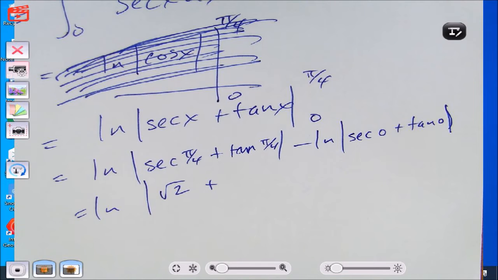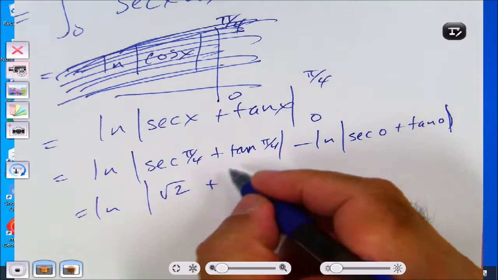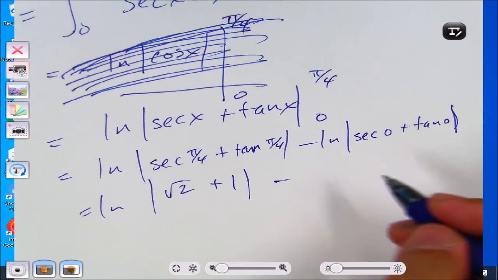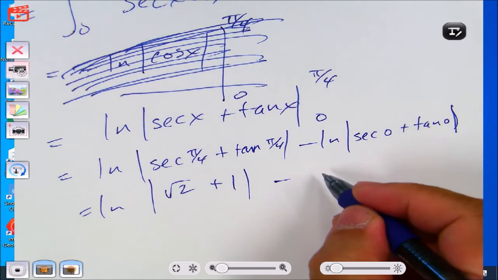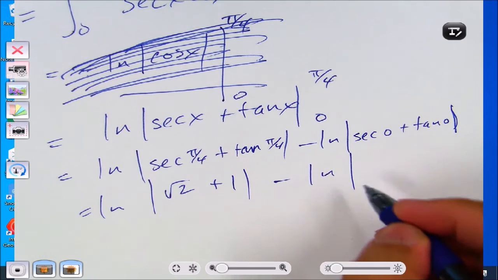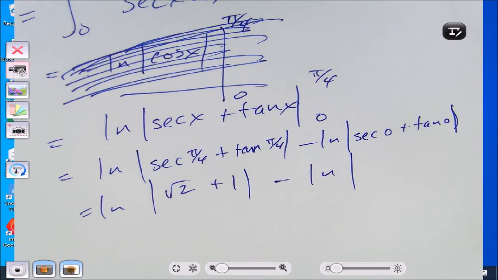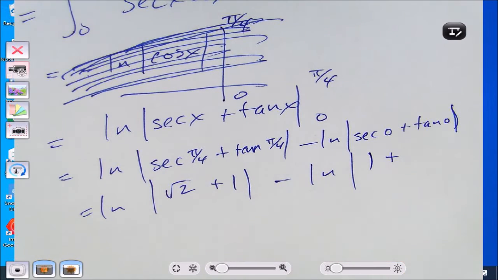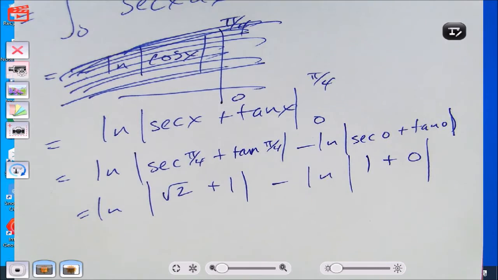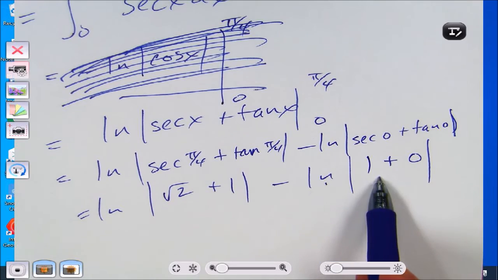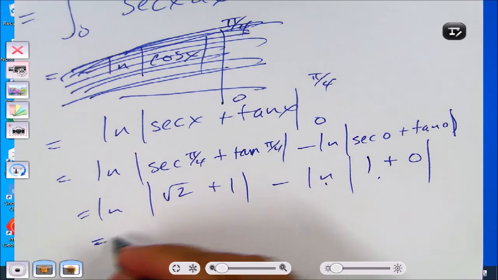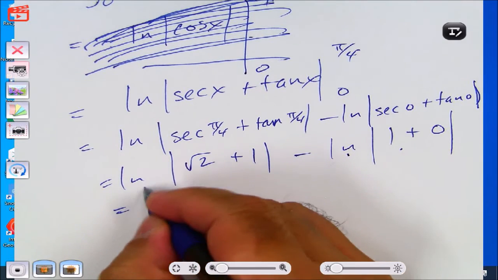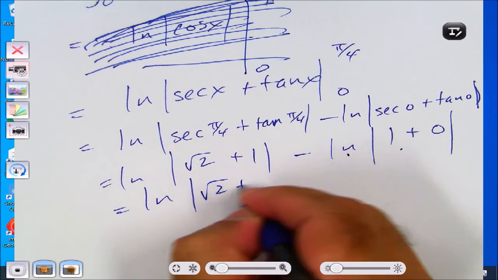Plus tangent of pi over 4, which is 1. Then, what is the secant of 0? Cosine of 0 is 1, 1 over 1 is 1. Tangent of 0 is 0. So it's natural log of 1, which is 0. So the final answer is natural log of square root of 2 plus 1.